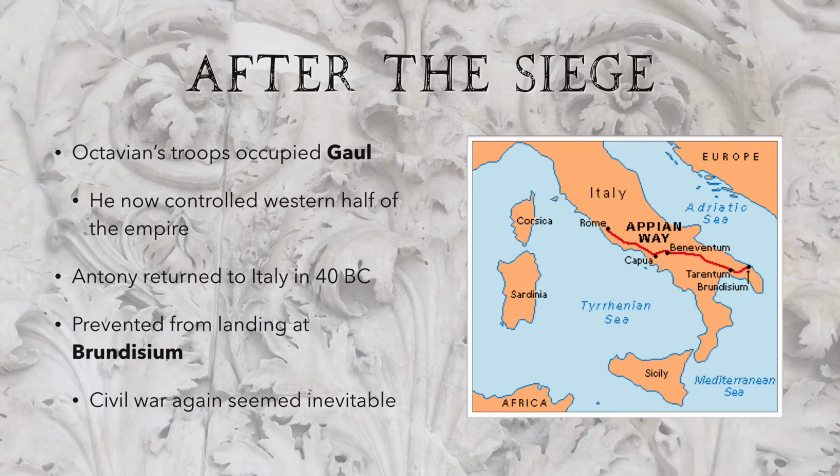After this siege, which had taken place in the north of Italy, some of Octavian's troops occupied Gaul. This had belonged to Antony, but he took over it, and this meant that he now controlled the western half of the Roman Empire. In 40 BC, Antony tried to return to Italy, but he was prevented from docking at Brundisium, which you can see there on Italy's eastern coast. And so civil war seemed inevitable.